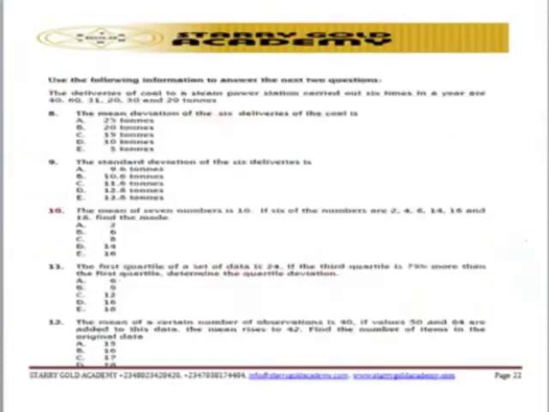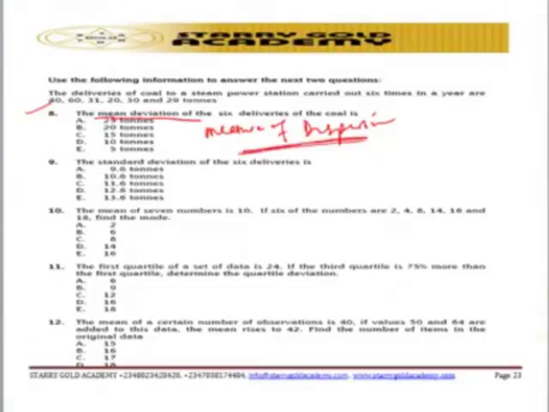Then we move to the next question, which is question number 8. That's purely mean deviation. Mean deviation is a measure of dispersion. Mean deviation is categorized under the measure of dispersion. So if you know the measure of dispersion, then you won't have an issue with this particular question. They ask you to calculate the mean deviation of the delivery of the code. That is a measure of dispersion.